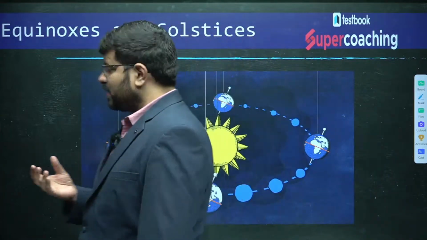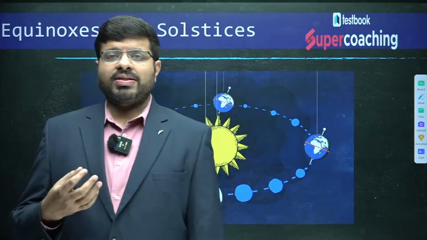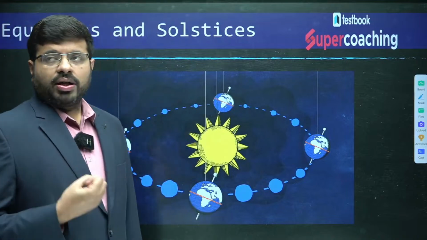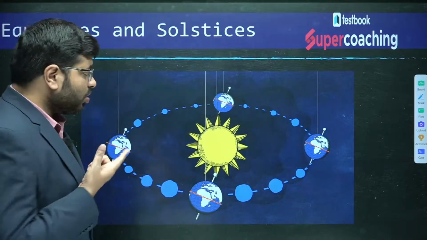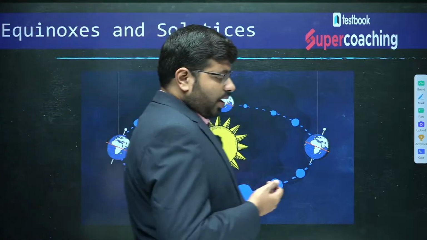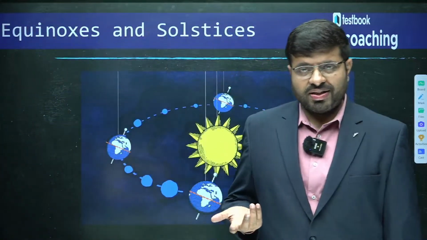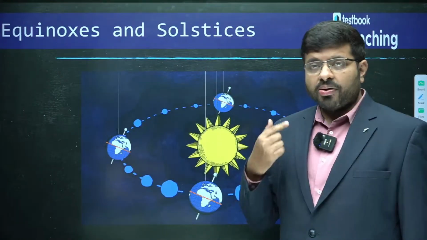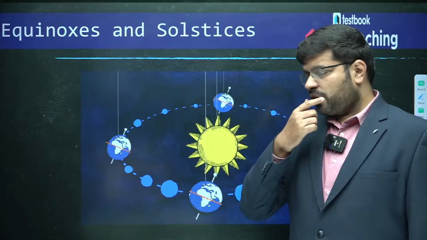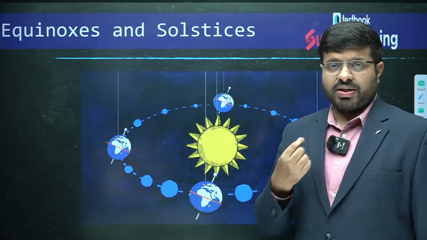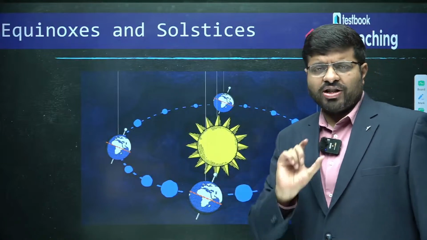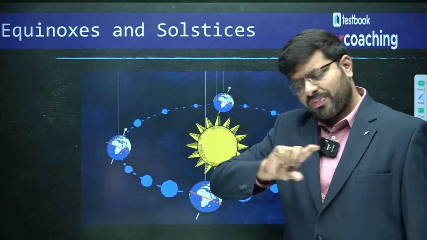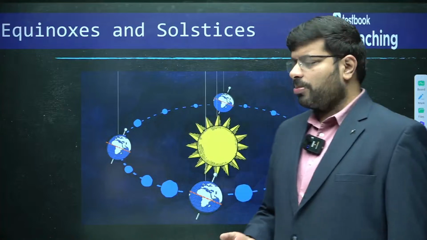Yes. So we will be discussing this concept of equinoxes and solstices, where they are a product of the revolution of the earth around the sun. That is what revolution is, isn't it? What is revolution? The movement of the earth around the sun. You need not specifically mention the words around the sun, because revolution itself inherently tells about that.